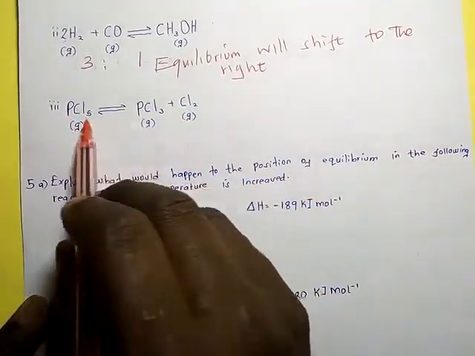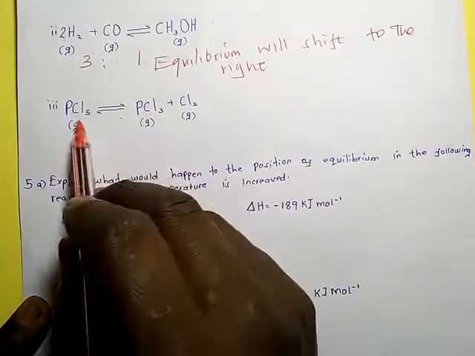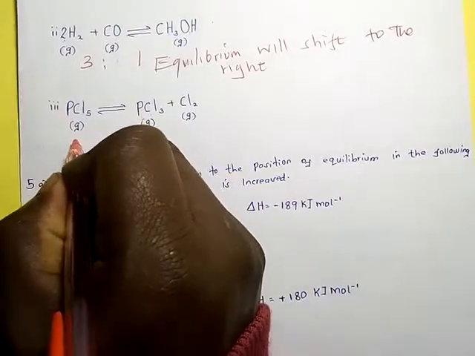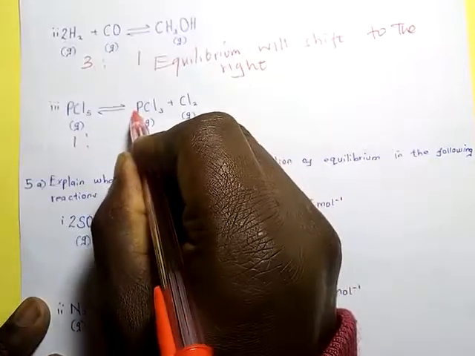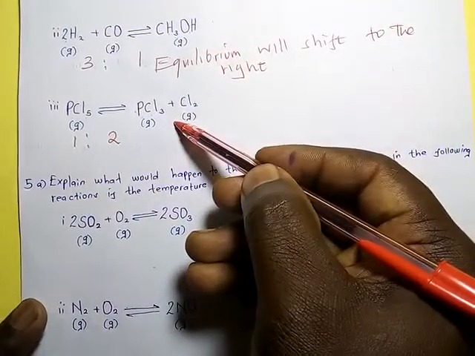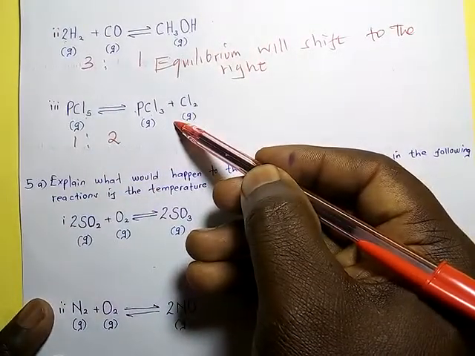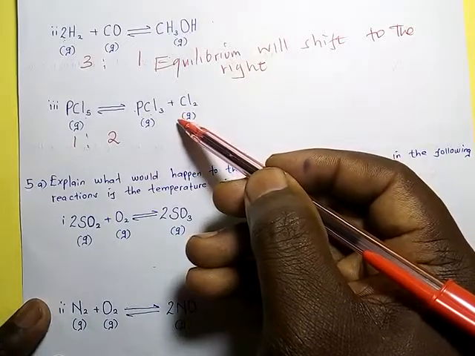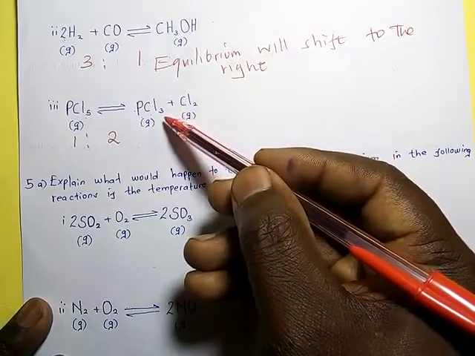There is another one here. So calculate, look at this. This is 1 and this one is 1, so this is 2. When pressure is increased, what will happen? Equilibrium will shift to where we have fewer molecules.